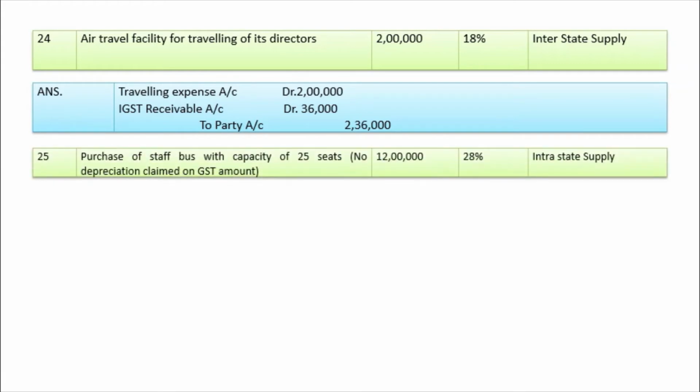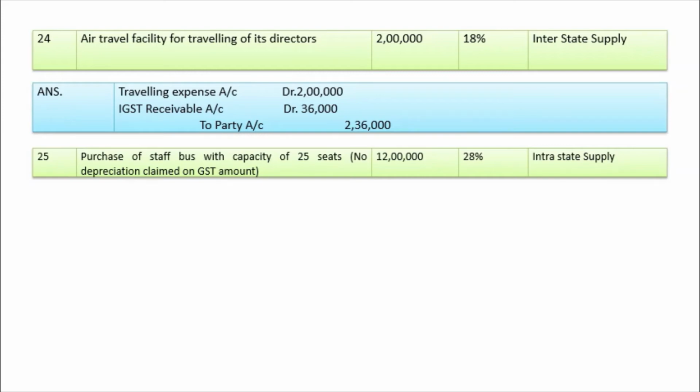Next one, purchase of staff bus with capacity of 25 seats. No depreciation claimed on GST amount. Now, purchase of a vehicle with capacity of 25 seats. Here the capacity of the bus is more than 13 passengers. If it is more than 13 passengers, then credit is available, and if it is less than 13 passengers, then credit is not available.